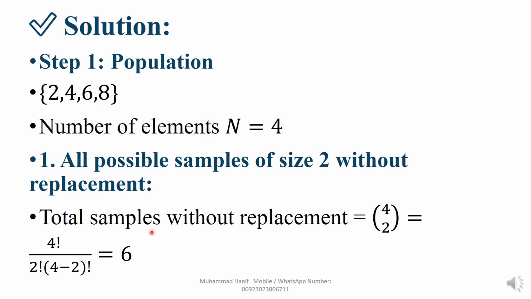The total population is 4 and the sample size is 2. So we use the combination formula, n factorial divided by r factorial times n minus r factorial. We simplify these values and we get 6. Solve step by step.